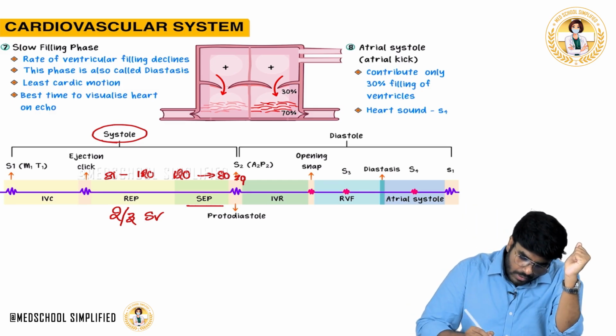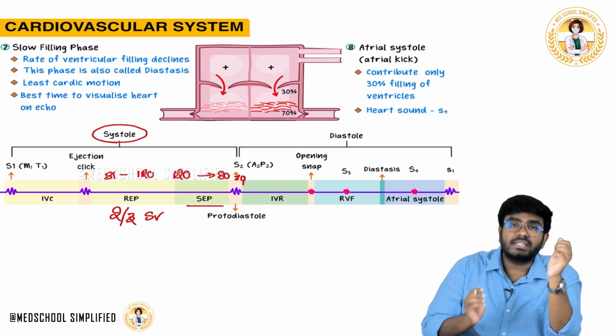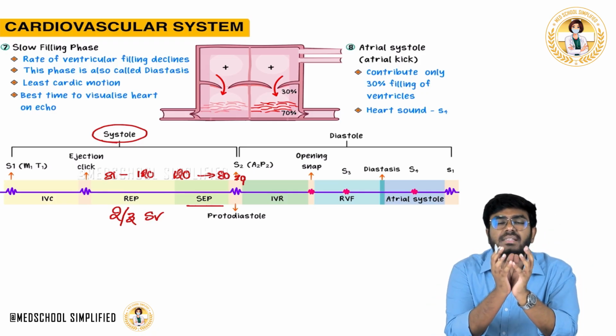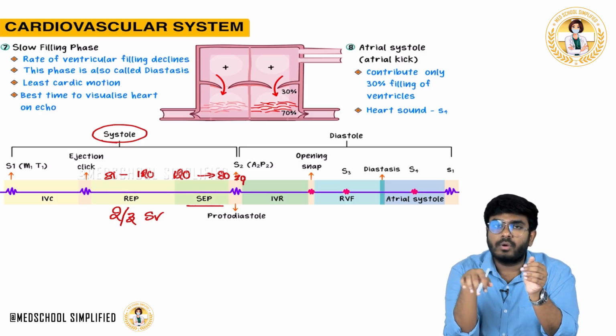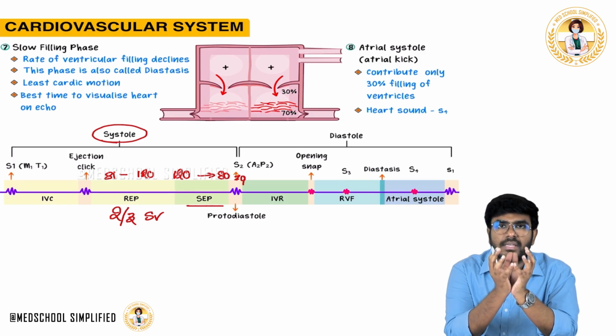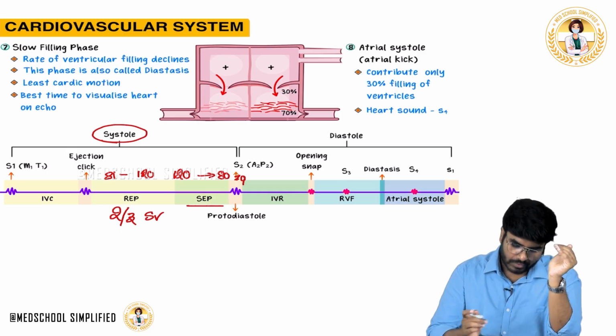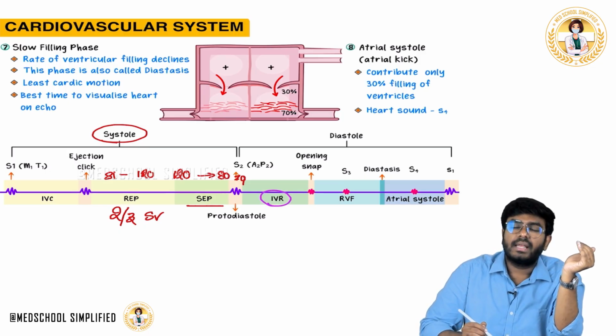Okay. Now isovolumetric relaxation is happening. Now what is isovolumetric relaxation, guys? Now pressure inside the ventricle. Okay, all the valves are closed but the ventricle is relaxing. There is no volume change. No volume of blood is coming, no volume of blood is going. The ventricle is relaxing, the pressure inside the ventricle comes down. Okay, so that is isovolumetric relaxation.